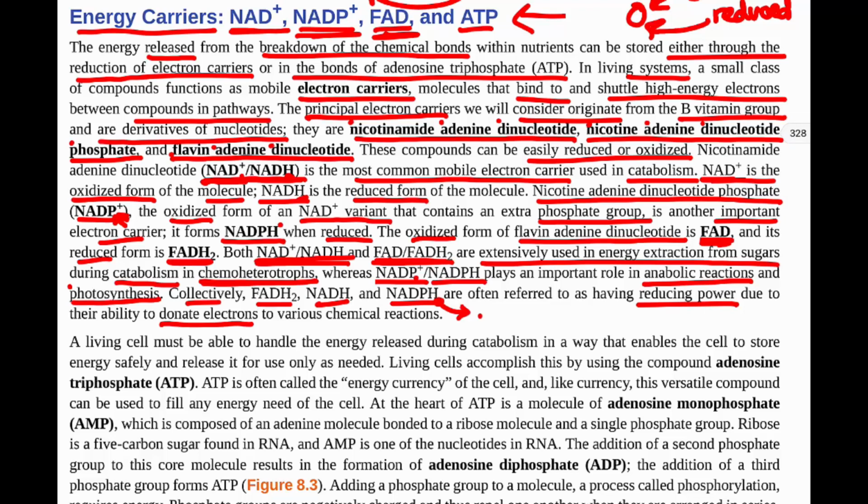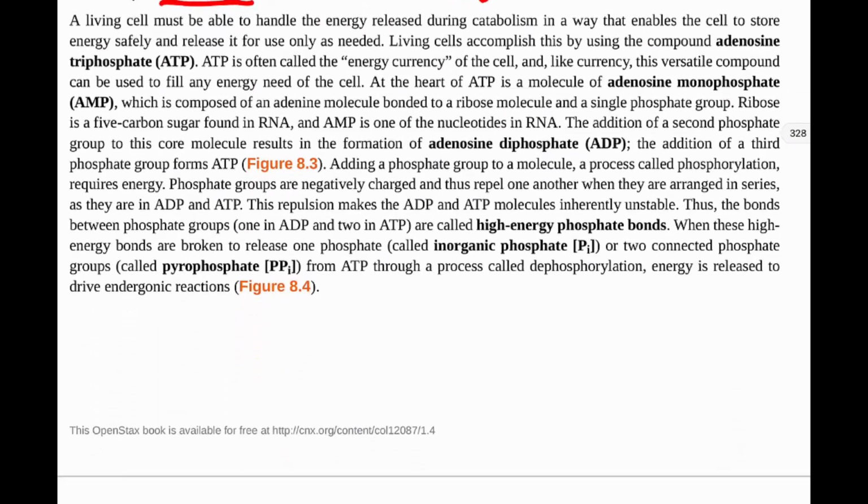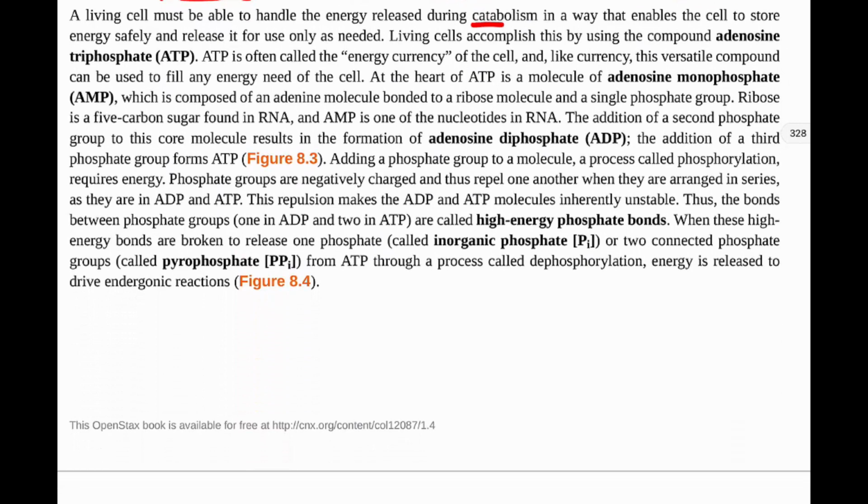So a living cell must be able to handle the energy released during catabolism. So remember, we release energy in catabolism. For example, we take a glucose molecule, we catabolize it, meaning take that complex glucose molecule, C in catabolism for complex, and then break it down into its individual pieces. In that process of catabolism, we release energy. So a living cell must be able to handle that energy in a way that enables the cell to store the energy safely and release it for use only when it needs to.